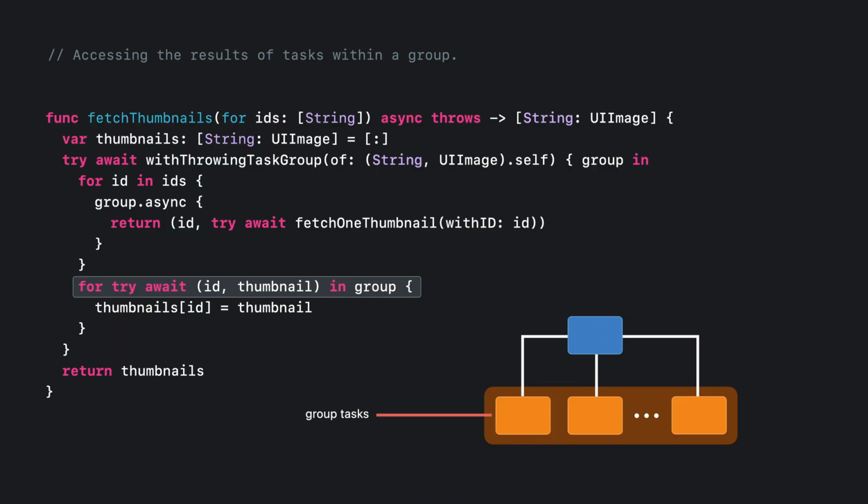Suppose when iterating through the results of this group, I encounter a child task that completed with an error. Because that error is thrown out of the group's block, all tasks in the group will be implicitly canceled and then awaited. This works just like async let. The difference comes when your group goes out of scope through a normal exit from the block. Then cancellation is not implicit. This behavior makes it easier for you to express the fork join pattern using a task group, because the jobs will only be awaited, not canceled.